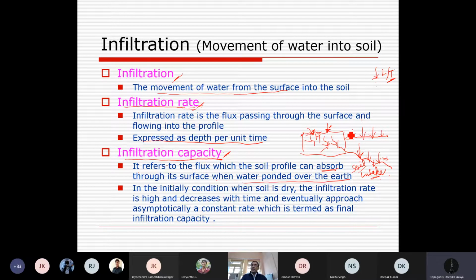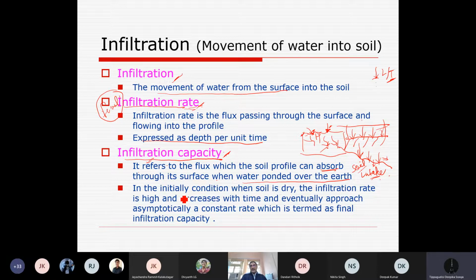Simply, we are ponding water, and there is a flux because we assume that below it is saturated condition. So it is a certain amount of water flux entering from this ponded condition. That is infiltration capacity or final infiltration rate of the soil. Here, for your confusion, let me put 'final', but 'final' is not written in the standard condition. It's simply infiltration rate of soil.